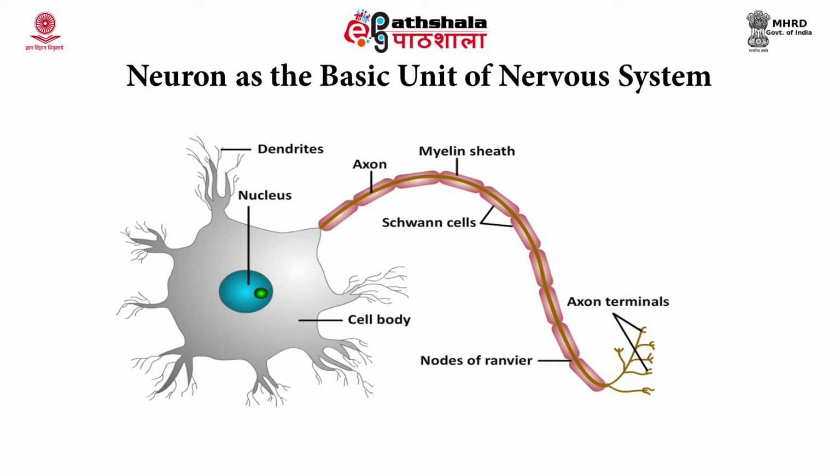They are complex structures which have a head and a tail portion. The head portion is called the soma, whereas the tail portion is called the axon. The axon ends in the terminal knobs.